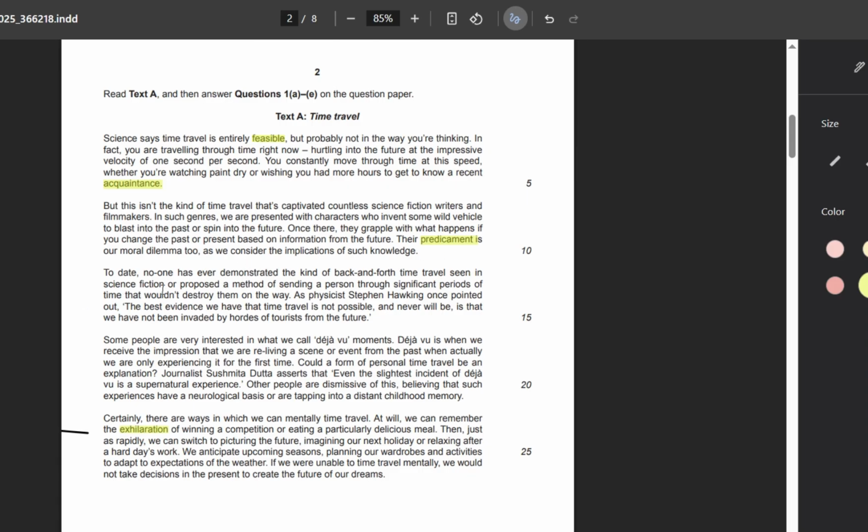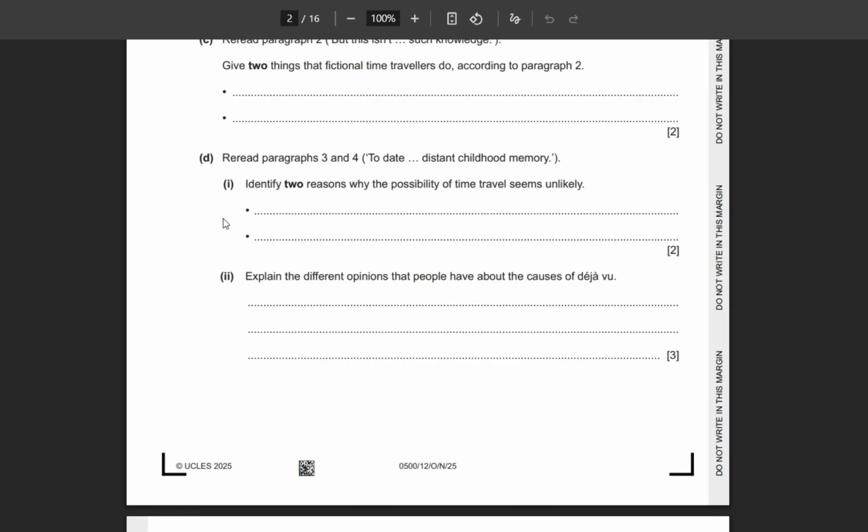Seen in science fiction, proposed a method of sending a person through significant periods of time that wouldn't destroy them. So it's not possible that we are sending somebody back to the past without destroying them. So this could be 2 of the reasonings. Let me take you back to the same question, D part, but the second part here.